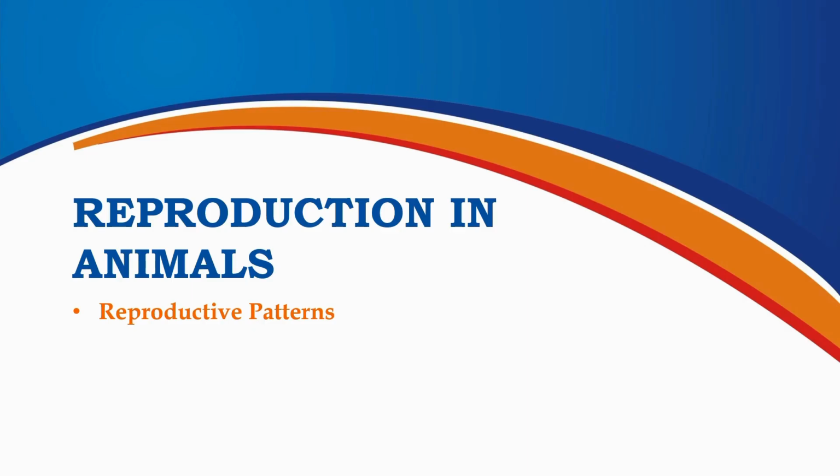In this section, we are going to explore reproduction in animals, focusing on the different reproductive patterns seen across the animal kingdom. Every animal species has its own unique way of producing young ones. Some produce many offspring, while others produce only a few. Some offer extensive parental care, while others provide none at all. Understanding these patterns helps us see how animals survive, adapt, and continue their species. Let's begin learning about the fascinating world of animal reproduction.